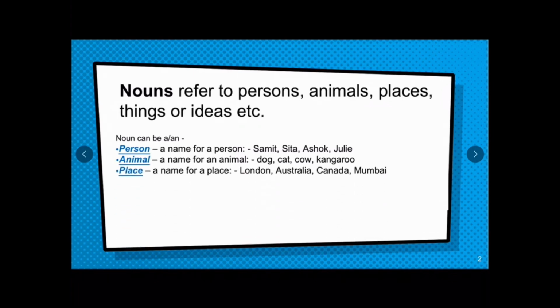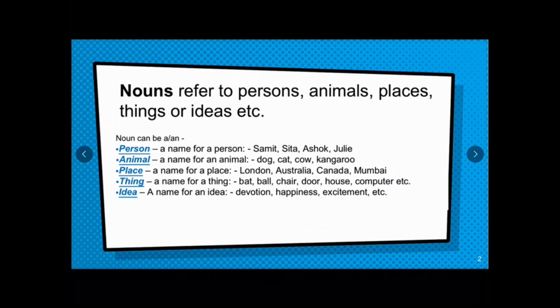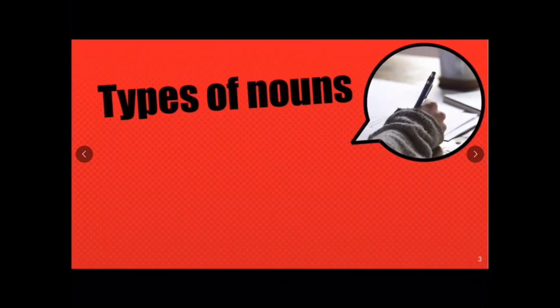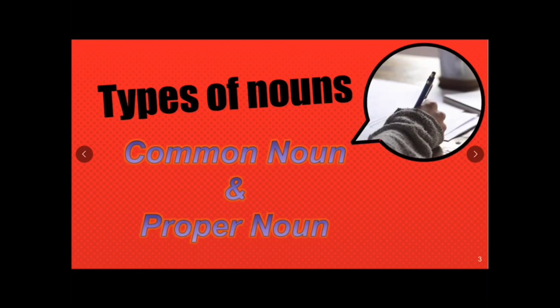It can be a name for a place like London, Australia, Canada, Mumbai. It can be a name for a thing like bat, ball, chair, door, house, computer. And also it can be a name for an idea such as devotion, happiness, excitement. Keeping in view various factors, the noun can be classified in various ways. So let us discuss different types of nouns.